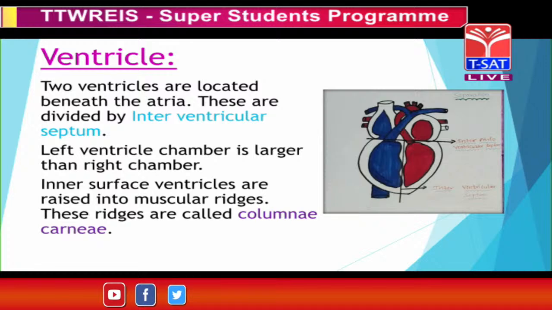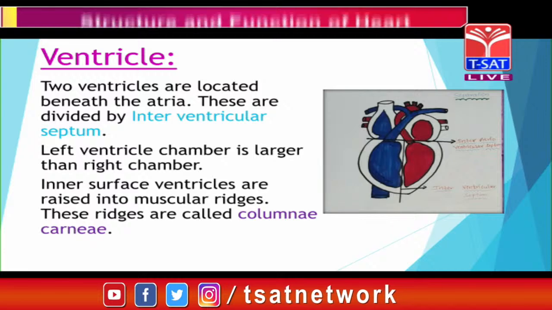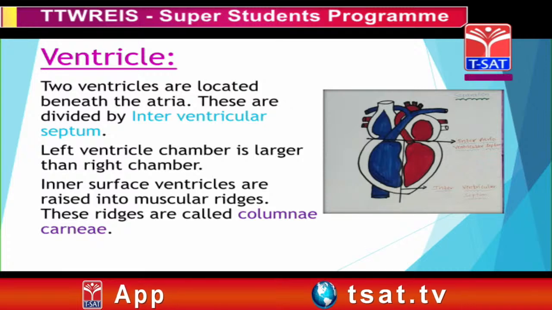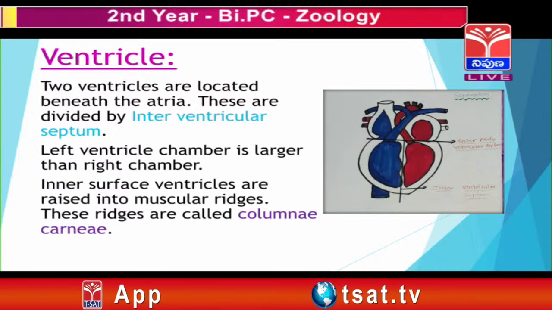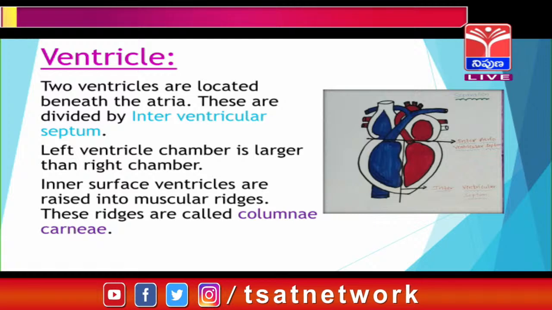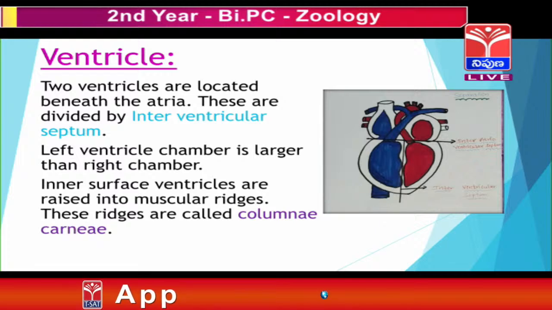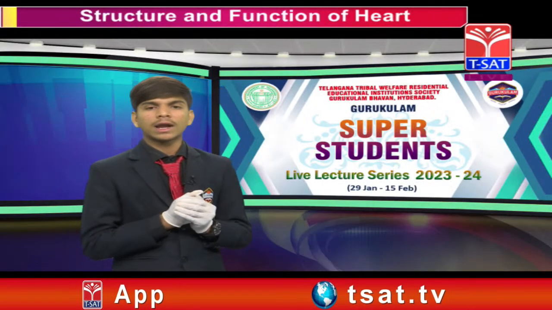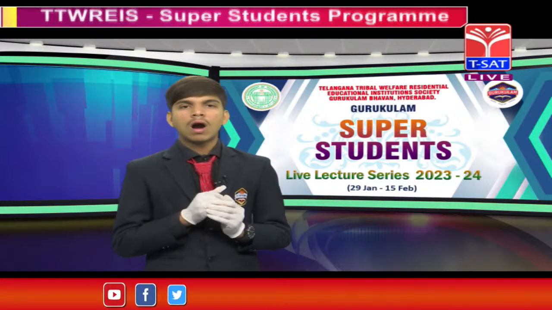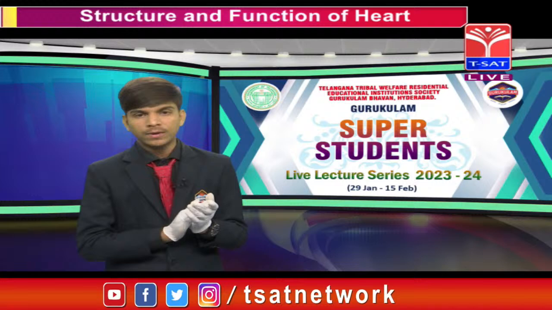Then we learn about the ventricles. These ventricles are larger chambers than the atria, and the left ventricle is thicker and larger than the right. Inside the ventricles, long structures arise. These structures are called columnae carneae. Some structures are long and conical, and these are called papillary muscles. These papillary muscles are also called heart strings. These heart strings are connected to the tricuspid and bicuspid valves.